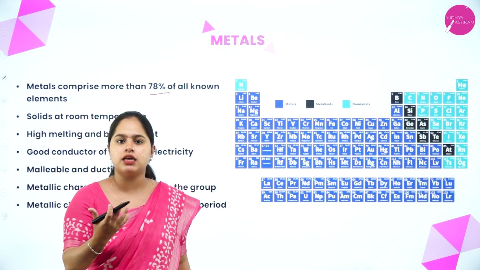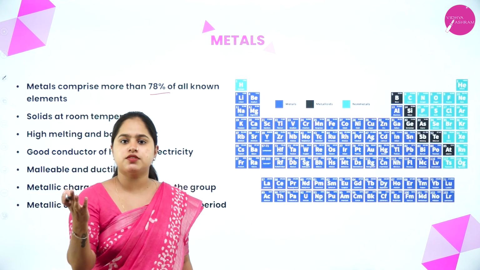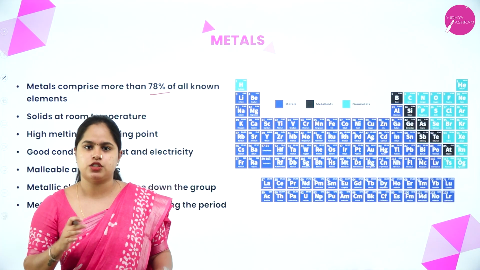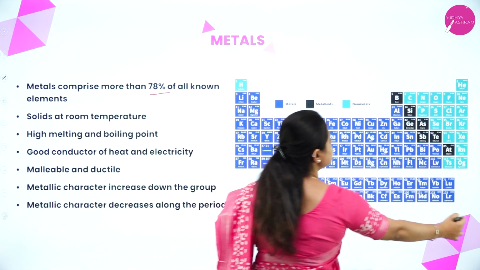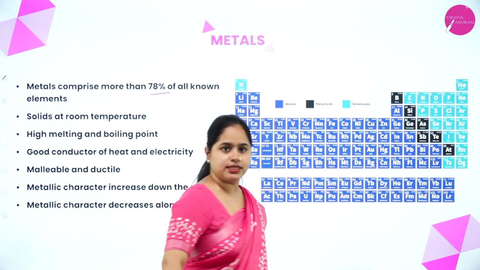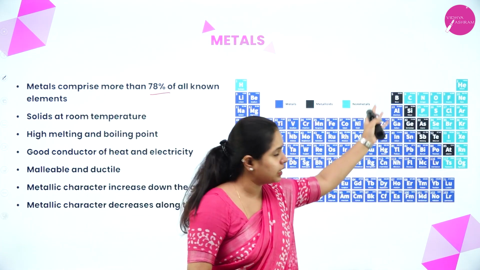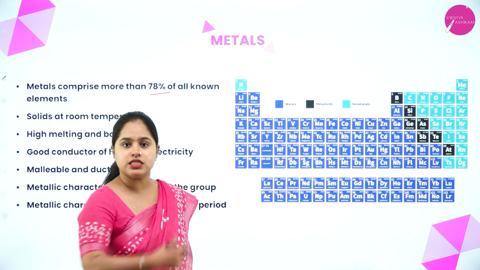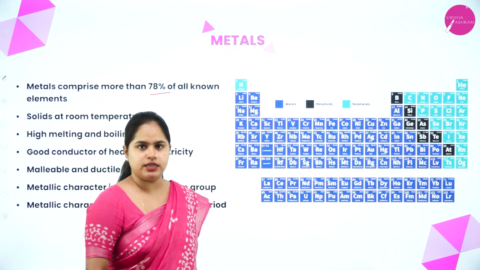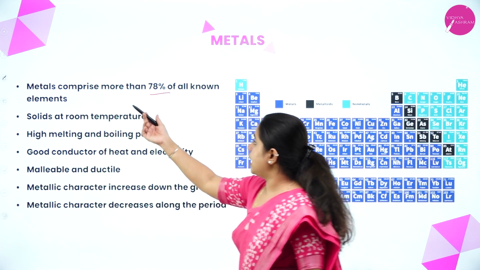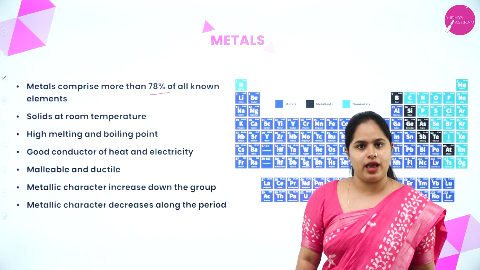Metalloids are elements having properties of both metals and non-metals, or you can say in between that of metals and non-metals, right? And this light blue region belongs to the non-metals. So the elements present in that part are non-metals. You can understand from the picture itself, this much part is metal. So it consists of 78% of all known elements.